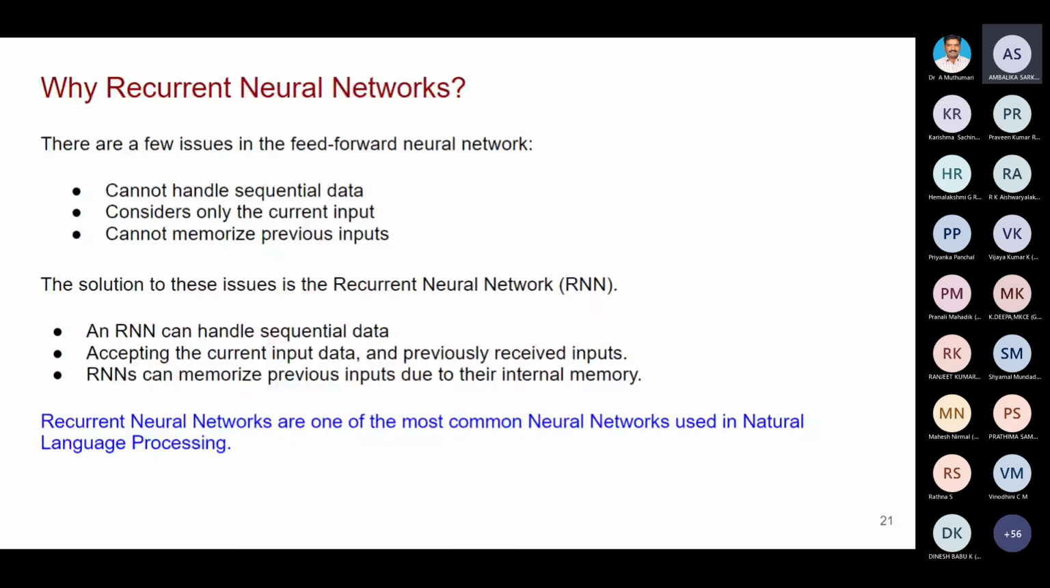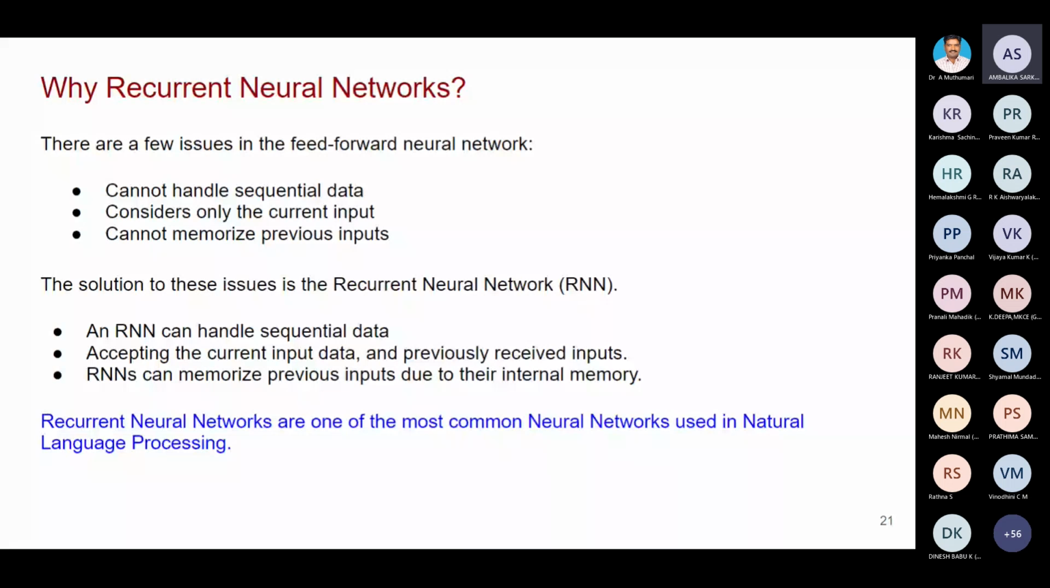Likewise, our RNN also is not doing processing only with the current input data. It is processing with the current input as well as the previous inputs. So the reason is RNN can memorize previous inputs because it has internal memory.